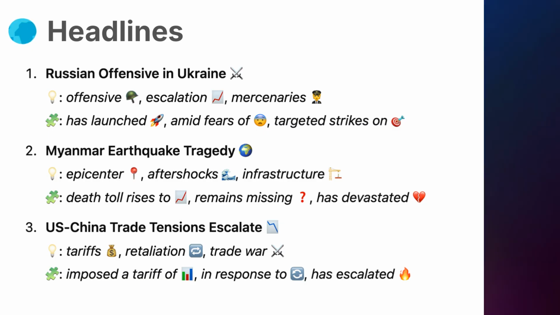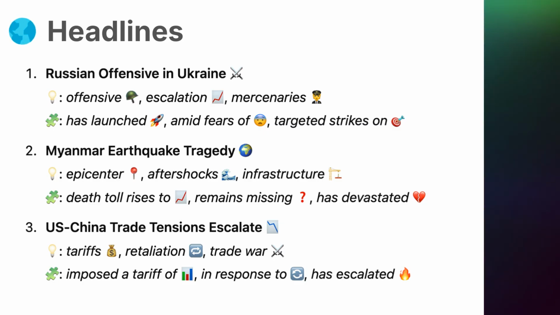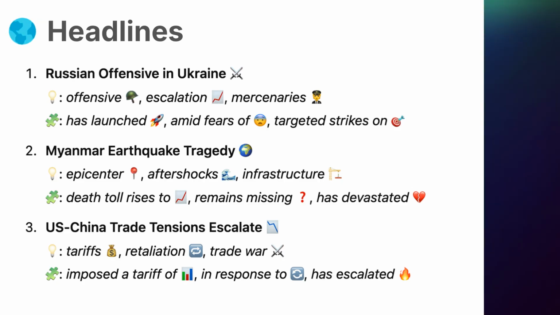2. Vocabulary. Epicenter, the point on the Earth's surface directly above where an earthquake begins. Aftershocks, smaller earthquakes that follow the main shock. Infrastructure, the basic physical systems of a country, like roads, power, water, etc.